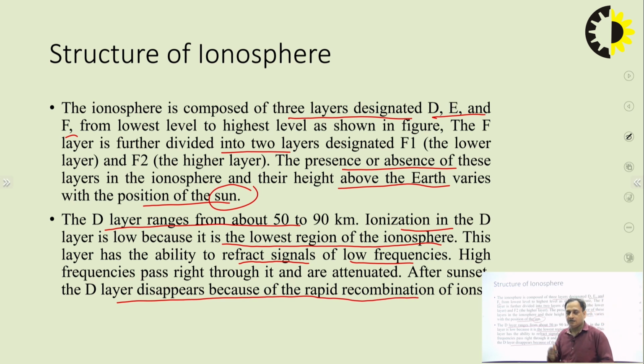As the sun is there, due to the presence of the sun, it will heat up the charges. Because it heats up the charges, positive and negative ions occur, due to which the different layers of ionization will be there. So the D layer will disappear when the sun is not present. But when the sun is present, the D layer will be separated out from the E layer. Otherwise, the D layer will be submerged into the E layer as well.